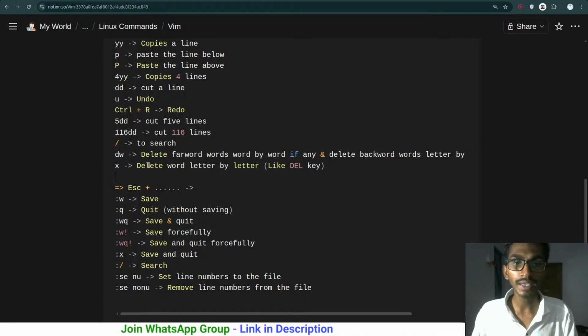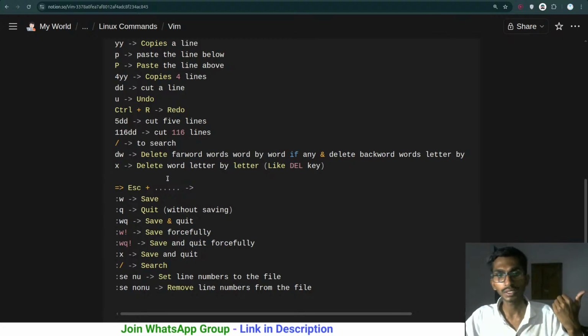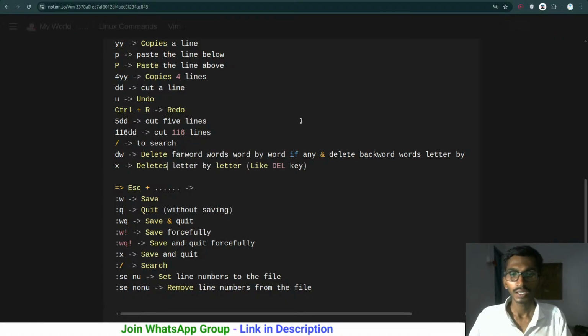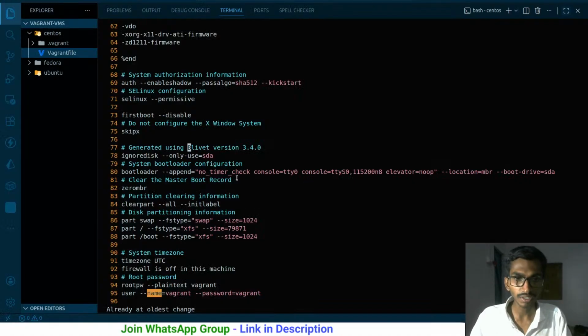Okay, then there is x, delete words letter by letter, like del command. So it is mainly used for deleting the letters. Deletes letter by letter like a del key button. So let's see whether it does or not. Suppose I am here at the configure. If I click X, yeah, it just does the job like delete button.